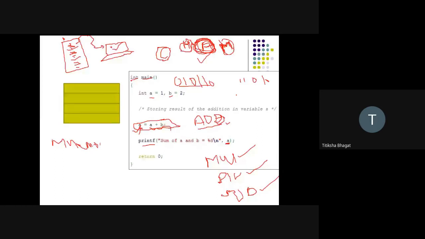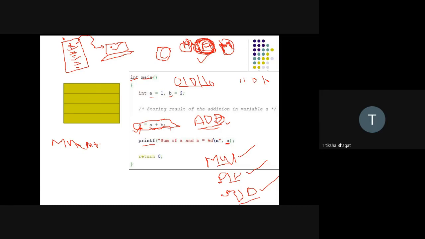So whatever you will deal with in computer architecture and organization is nothing but the program, but in which language? Assembly level language. That means we will give the commands to the computer in assembly level language, in the form of mnemonics.